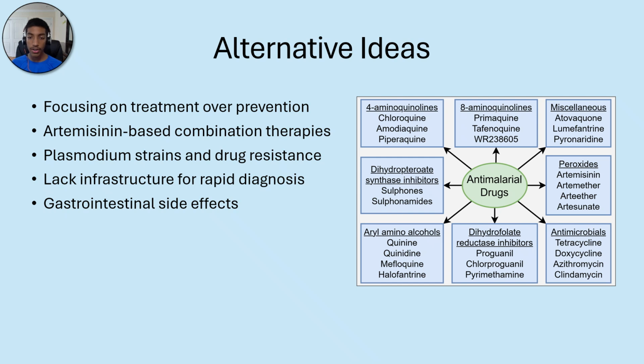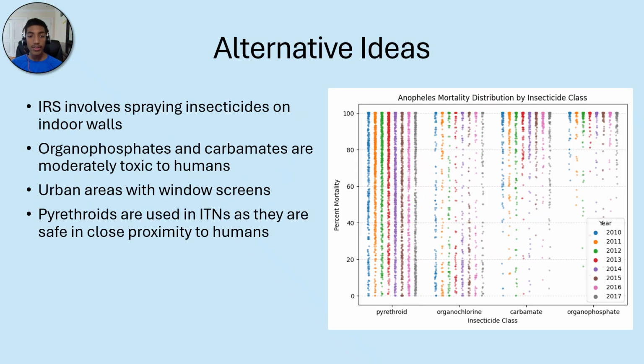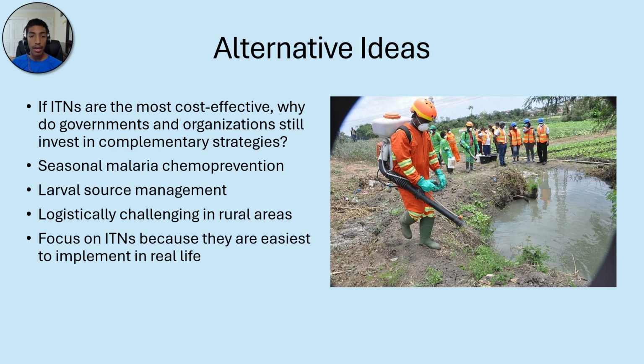Anti-malarial drugs are currently infeasible at scale due to the lack of infrastructure for rapid diagnosis and timely delivery. Indoor residual spraying is another prevention strategy that uses more toxic insecticides because they are applied to walls. Governments invest in these complementary strategies because complete malaria elimination requires a multifaceted approach.